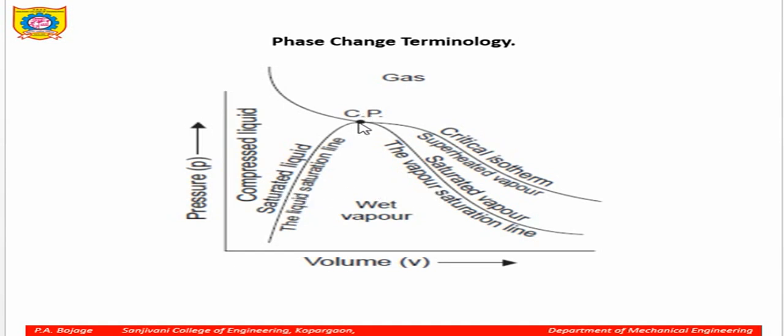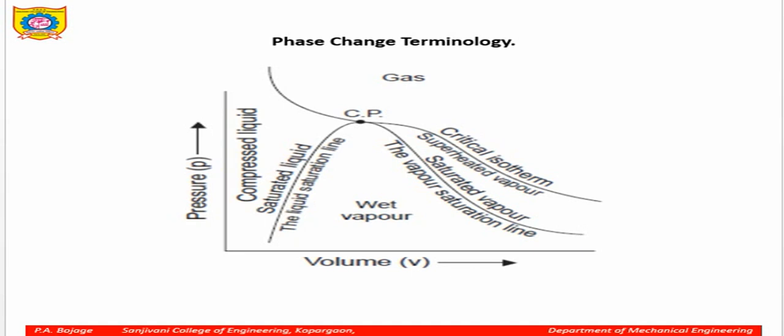Again I told you what the critical point is. The critical point is a point where you skip the liquid plus vapor phase. The pressure is very high, I am talking about water. At 225 bars the pressure is sufficiently high to convert liquid directly into superheated steam. And the line below the critical point, you can see, is the saturated vapor line. Now again, what is a saturated vapor line?